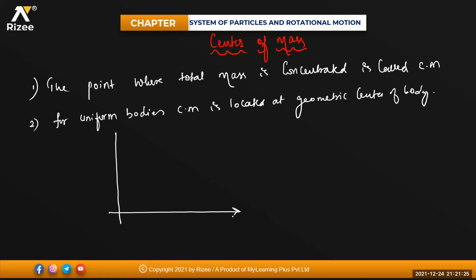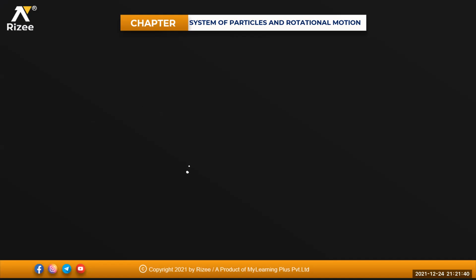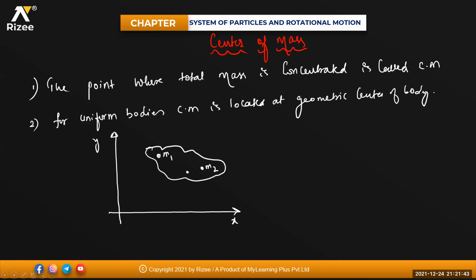See here, this is your y coordinate. This is your x coordinate. If I take some rigid body in this one, beta, there are, say for example, n number of particles. So m1, here m2, here m3. This coordinate is right now r1, this is r2, this is r3. Here m4, so this is r4. Like that, n number of particles. If this is the center of mass of this body, then this will be the position of it, that is nothing but RCM.